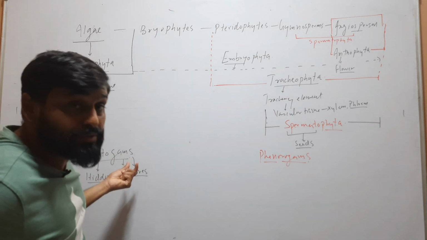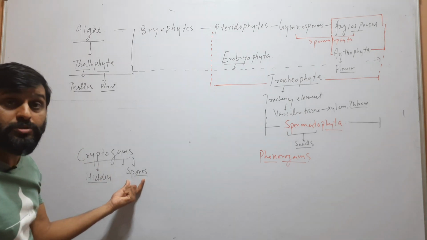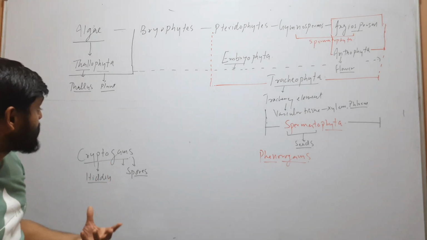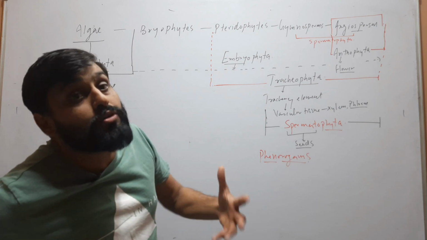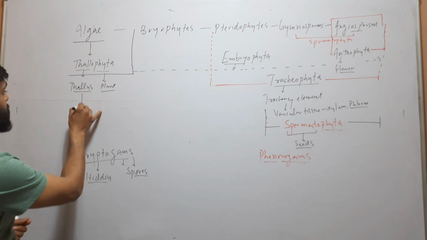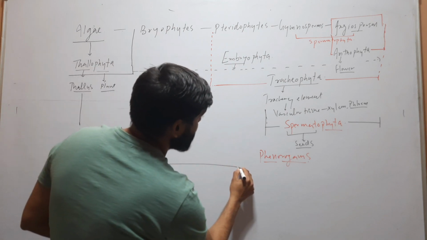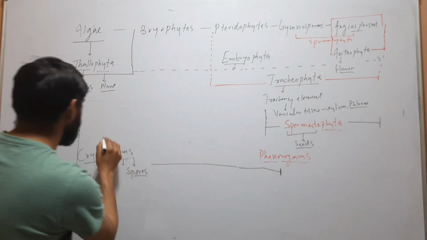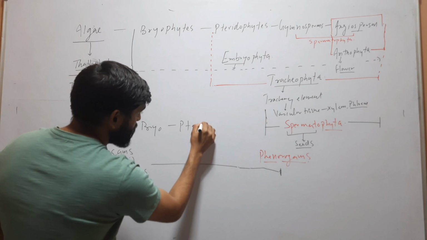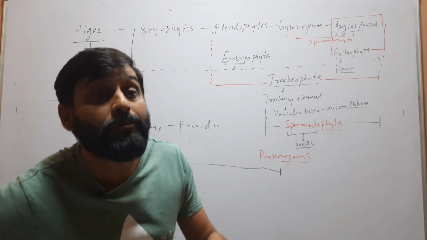All the groups in which reproductive structures are not visible are called cryptogams. So algae, bryophyte and pteridophyte, all these come under cryptogams because they are spore forming plants.